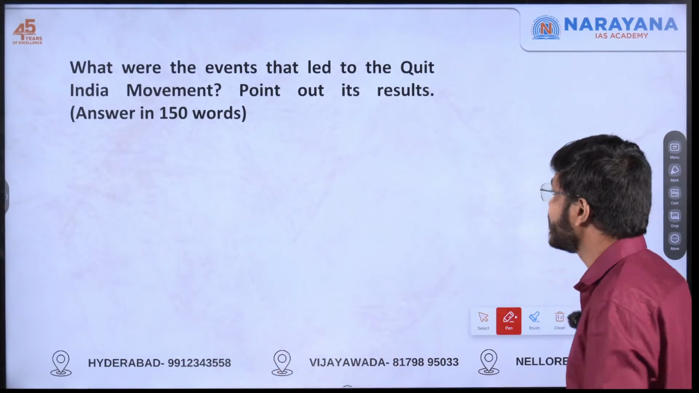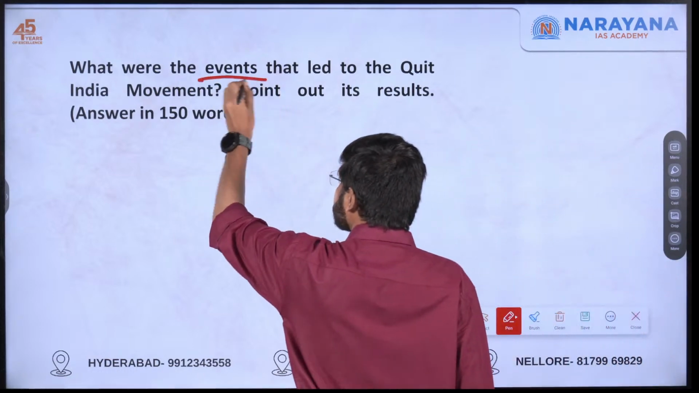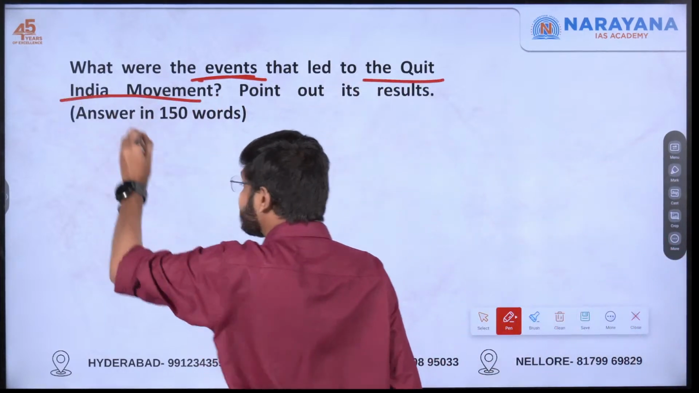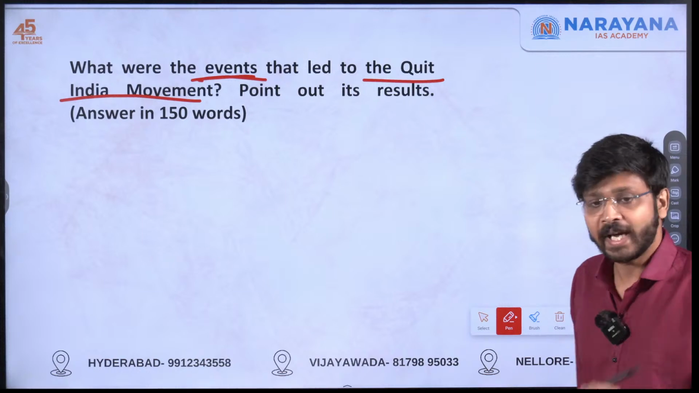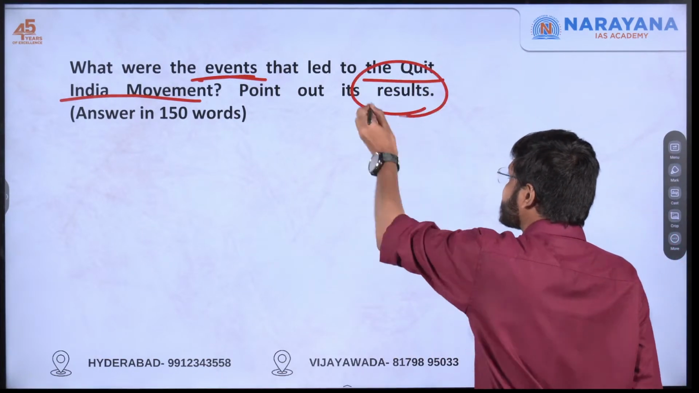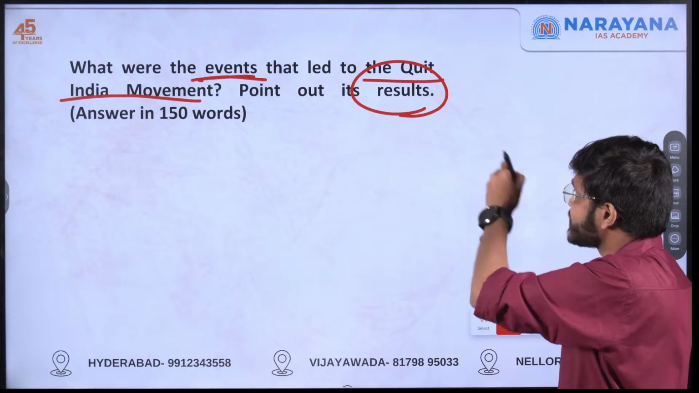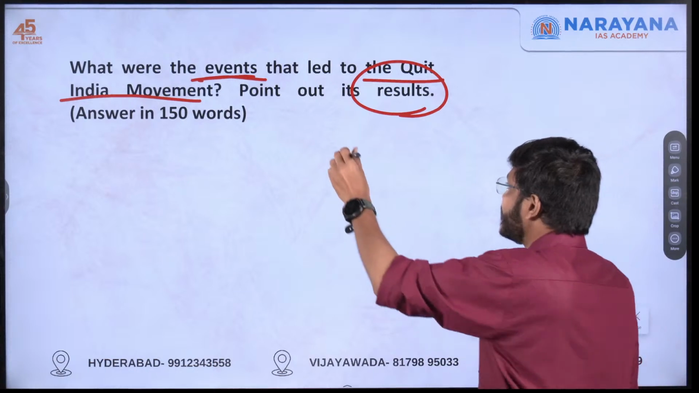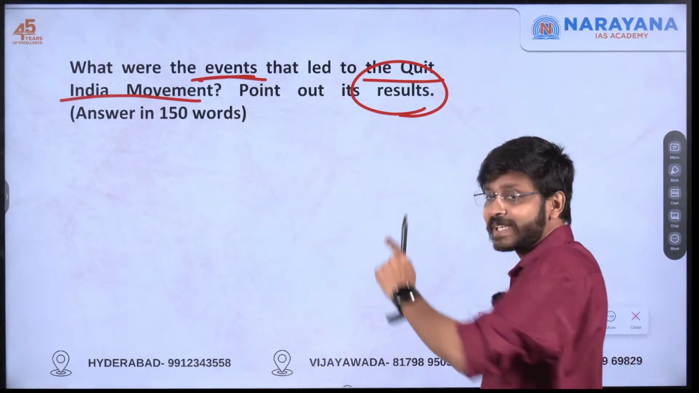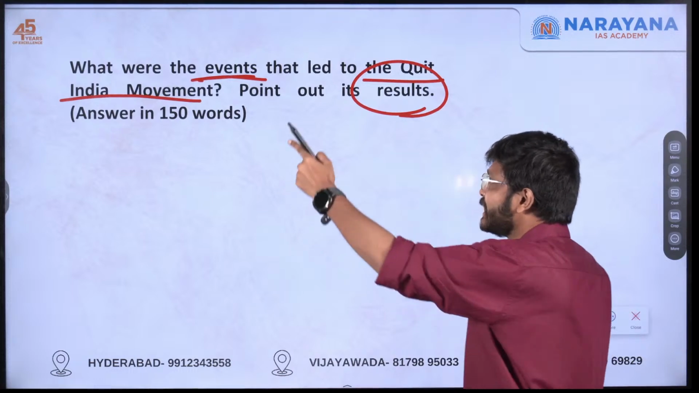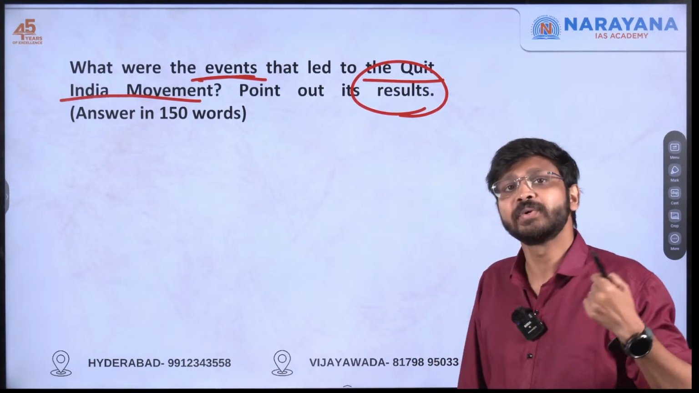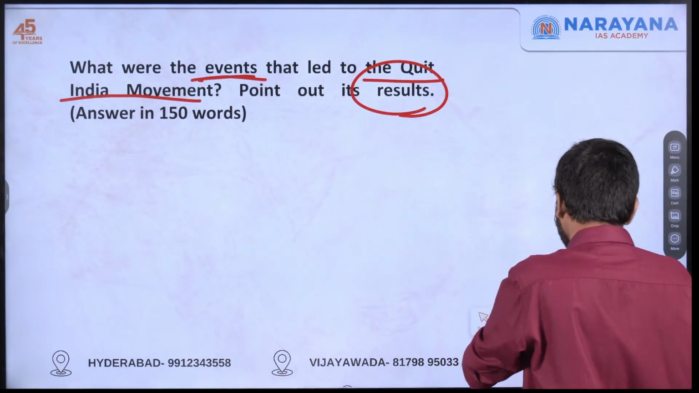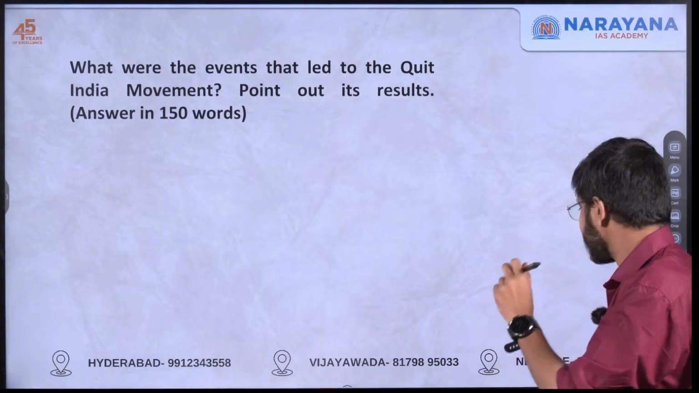Core demand of this question: you have to list out the events that led to the Quit India movement, and also you have to point out its results. But don't get confused here. It is not like you have to point out the results of the events. You have to show the result of the Quit India movement. That's how the question has been asked here. Okay. So let's see how we can actually frame this answer.